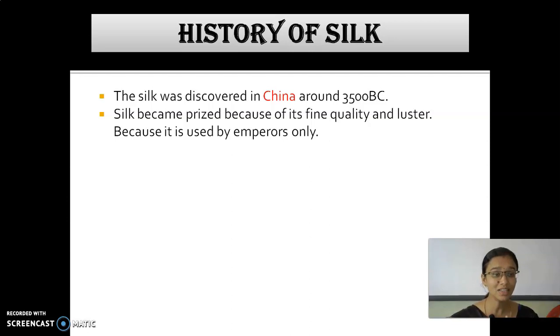So, wool and silk are animal sources of natural fibers. Give me some examples of plant sources of natural fibers. Very good. Cotton and jute are examples of plant source, and wool and silk are examples of animal source.